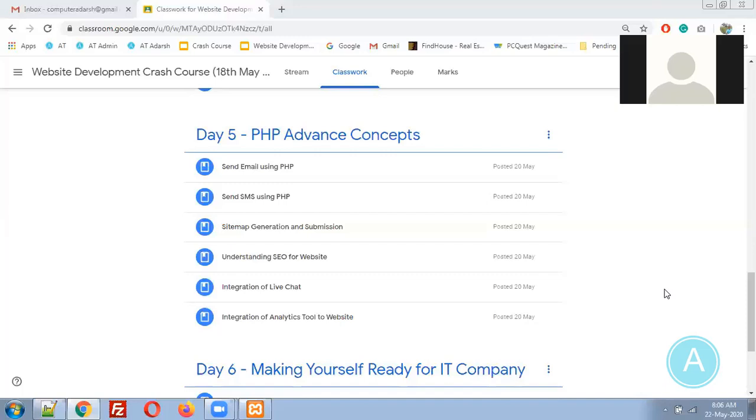Yes, sir. Great. Before discussing that part, I would like to discuss a few more things about advanced concepts. The coding part is not that much in this advanced concept. Just the concept is required, and the coding is readily available from third-party websites. So let me explain this concept. That is a PHP advanced concept, we can say. But this advanced concept is essential for each and every PHP developer. If you are applying as a PHP developer in any company and you have such things in your resume, they can give you priority in selection.